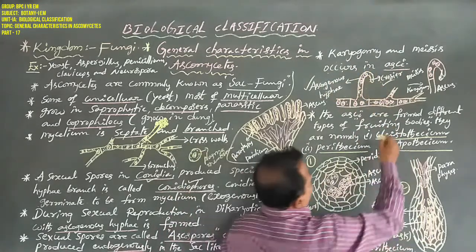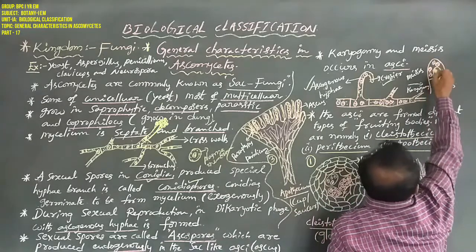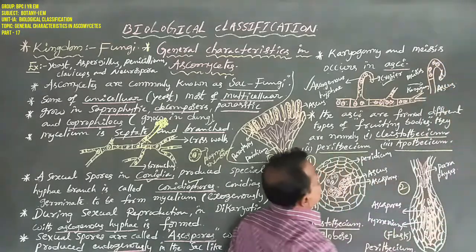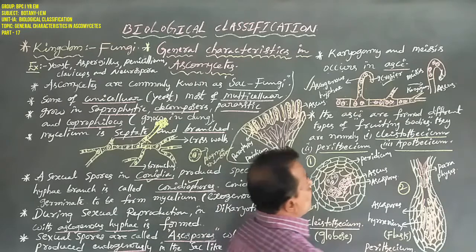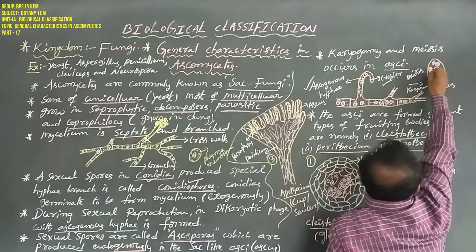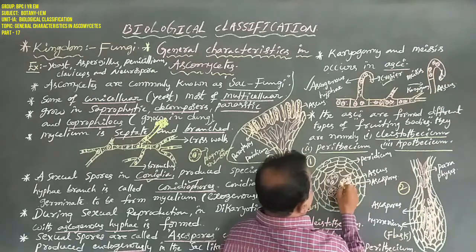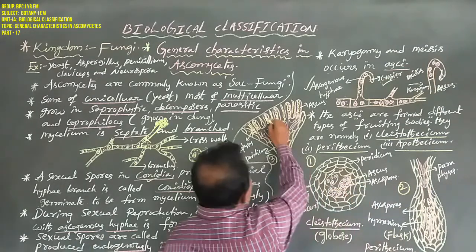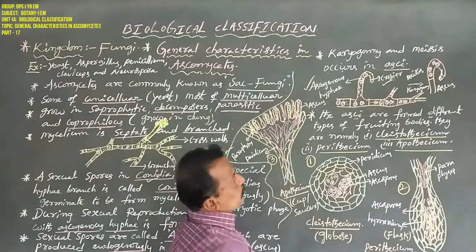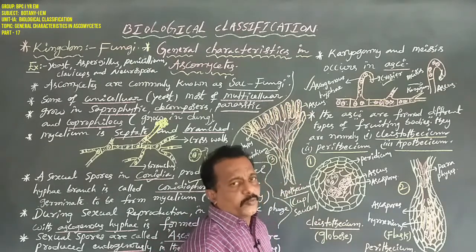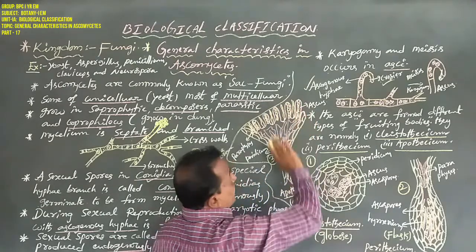Karyogamy is the fusing of 2 nuclei. After some time it undergoes meiosis to produce haploid ascospores. This is a common phenomenon.